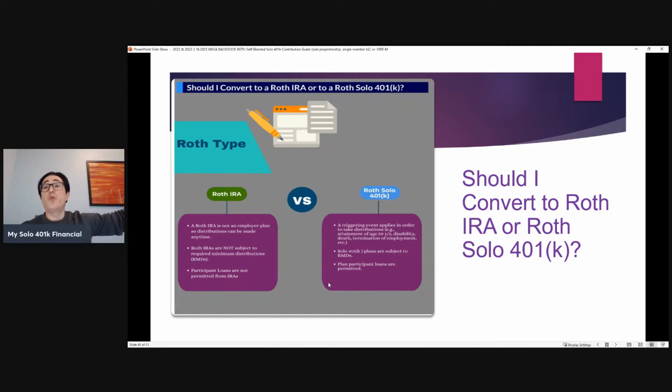First, there are ordering rules. You have to take out contributions, et cetera, before you ultimately get to the gains. Roth IRAs are not subject to required minimum distributions, whereas Roth Solo 401k plans are. What's interesting about that is that folks approaching the age when they have to take a required minimum distribution will often simply transfer the funds out of their Roth Solo 401k to a Roth IRA before the end of the year so that there's no required minimum distribution amount. Those are some of the top considerations as far as whether to transfer the funds to a Roth IRA or Roth Solo 401k.